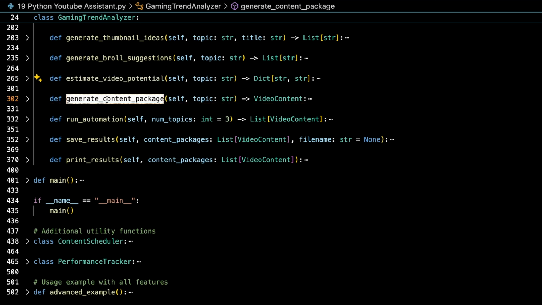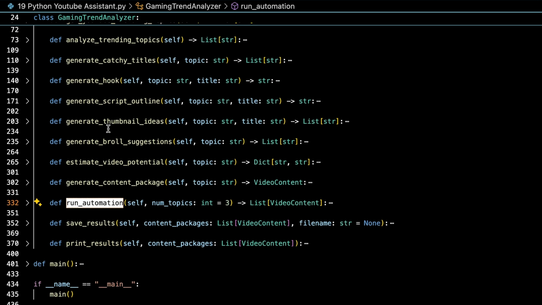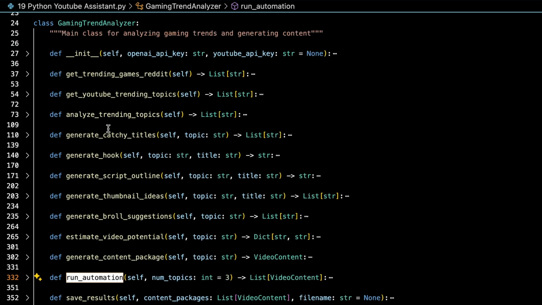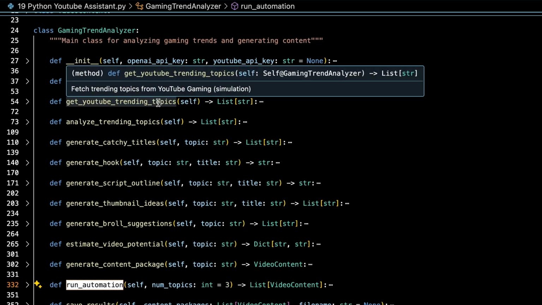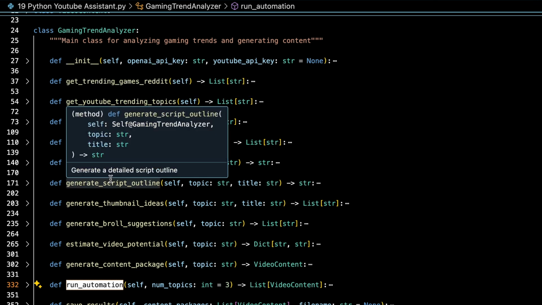And then we have generate content package and run automation. This will run the automation, save results and print results. I can work with this class for the next few days and then enhance it, and use actual APIs. But if you guys need it, for now it's just a general placeholder demonstration of how the other trending websites that suggest content to you actually give you these things. So you can do everything manually. You don't need to subscribe to any other website. This is all free, pretty much free, close to free at least.